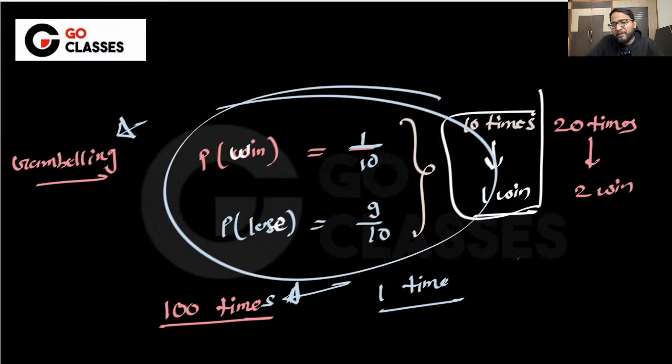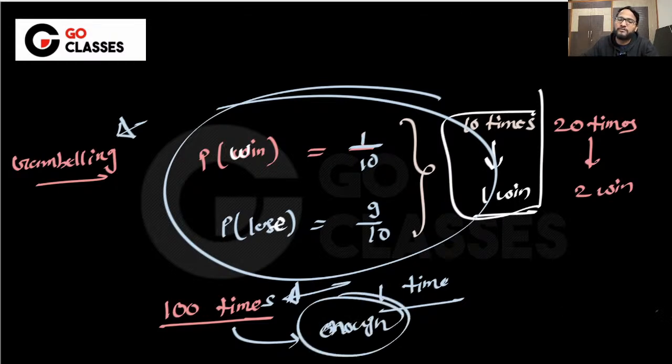No, maybe I will just suggest you not just 100, maybe I will suggest you to do it 5000 more times. I will not give you the number because otherwise you will hold me to it. I will just say that maybe you just haven't played enough times, so play this gambling enough times. Okay, I hope you understood what I mean. Probability is not claiming anything. It is just telling that on average what are the chances that you will be winning.